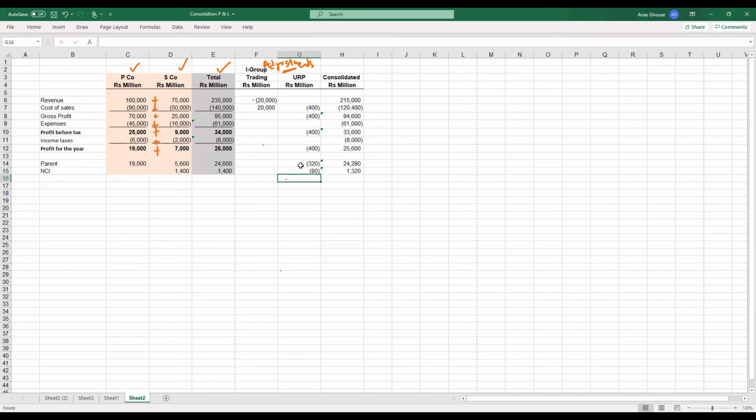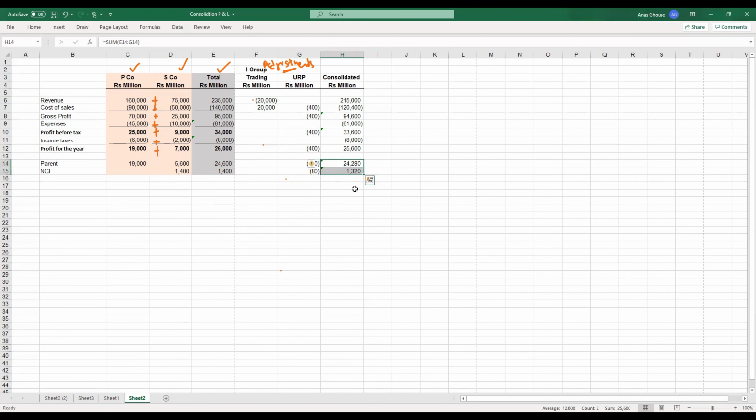The remaining should be 80, minus 80. So that will be the non-controlling interest after allocating to this subsidiary profit for the year excluding the unrealized profit. So once you adjust this, the total consolidated profit of the parent company will be 24,280 and subsidiary company will be 1,320.